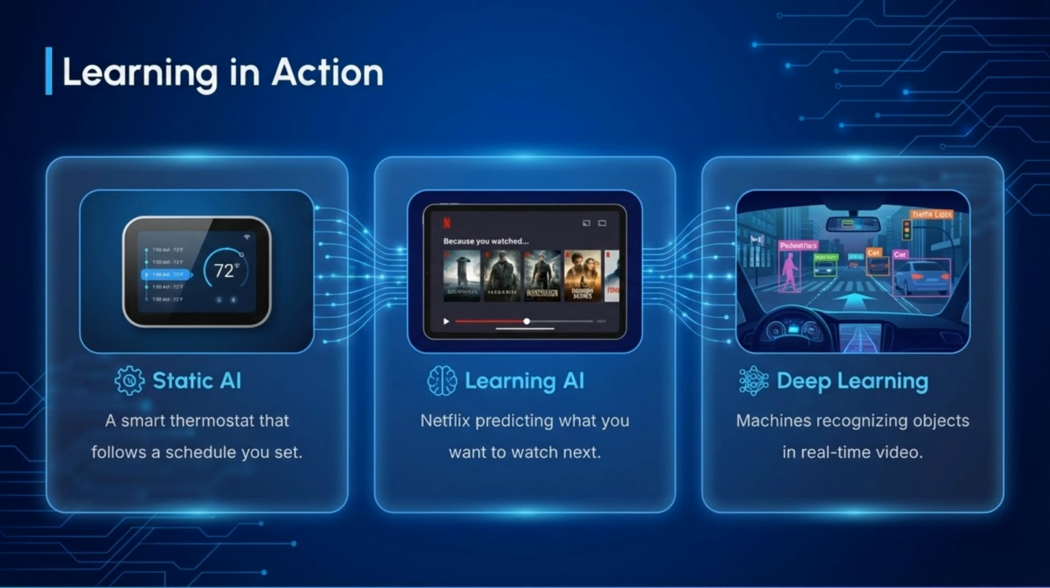We see learning in action everywhere. Static AI, like a programmable thermostat, follows fixed rules. Learning AI, like Netflix recommendations, predicts behavior. Deep learning enables machines to recognize objects in real-time video, like in self-driving cars.